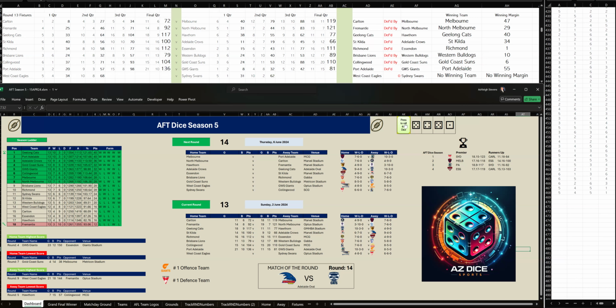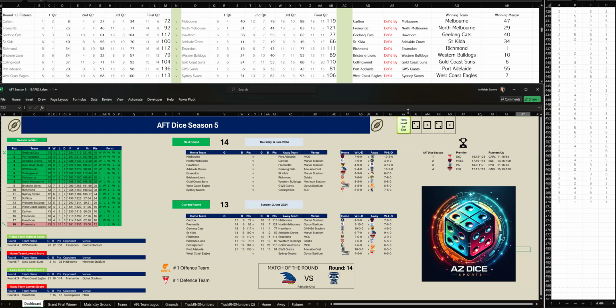Let's go to the third quarter. Third quarter, West Coast kicked 5 goals, 2 to Sydney's 5 goals, 1. And West Coast at three-quarter time are up by 7 points. Let's go to the last quarter to see who wins. And it was even in the last quarter. It was 2-1 apiece. Therefore, West Coast have won by 7 points.